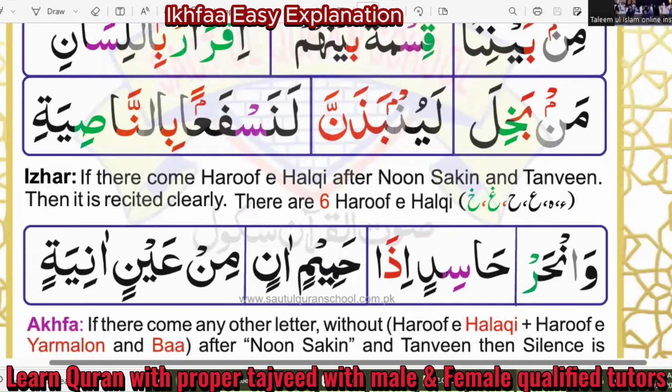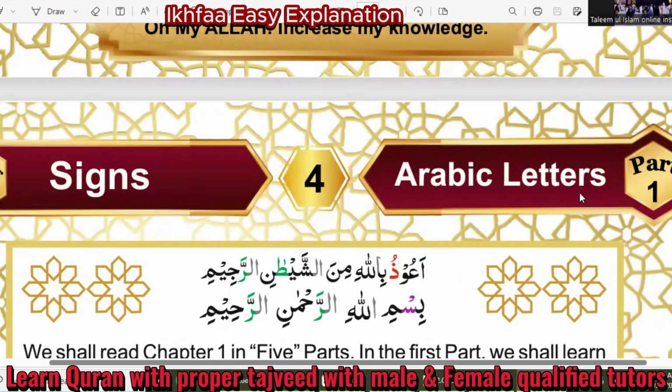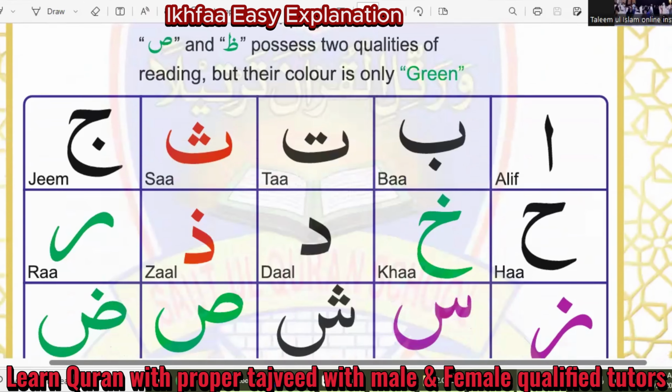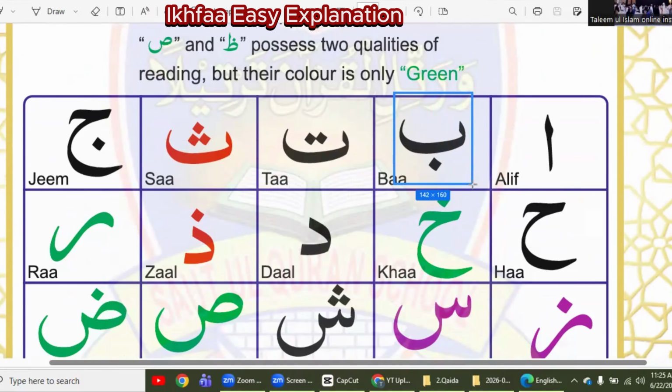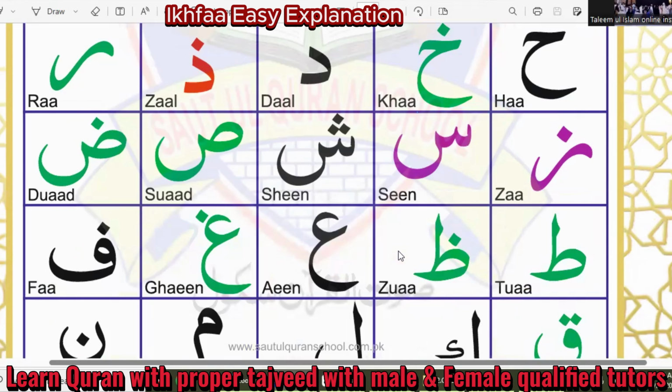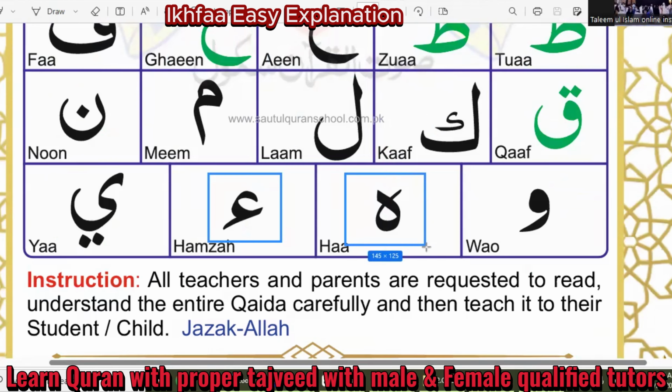Now moving to the beginning. After noon silent and tanween, we know that when there comes the letter ba, we do iqlab. We change noon silent and tanween into meem. When there comes ha or kha, we do izhar, no change in noon silent and tanween. Same here, after ain and ghain, we do izhar, no change. After hamza and ha, we do izhar, no change in noon silent and tanween.